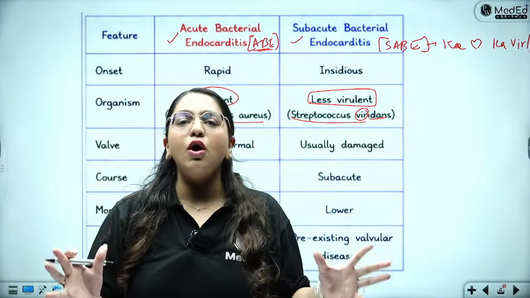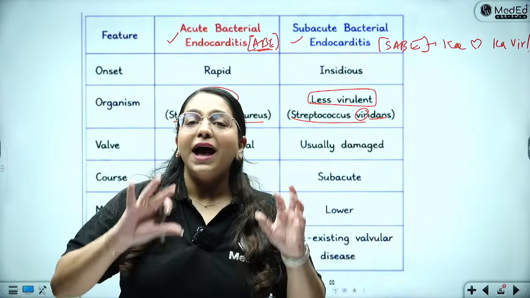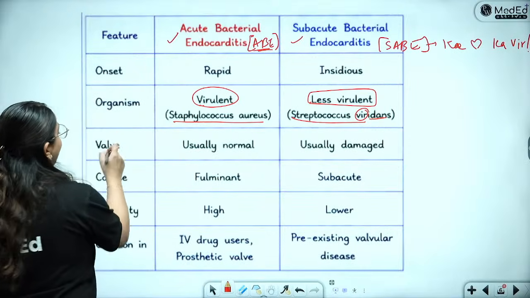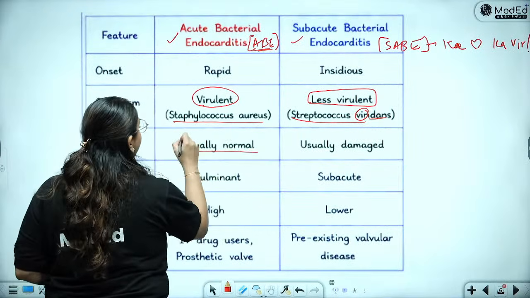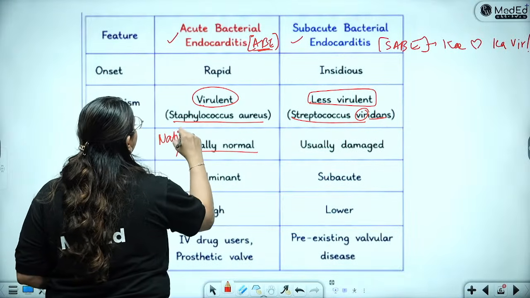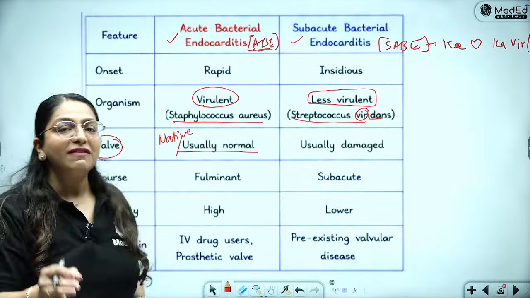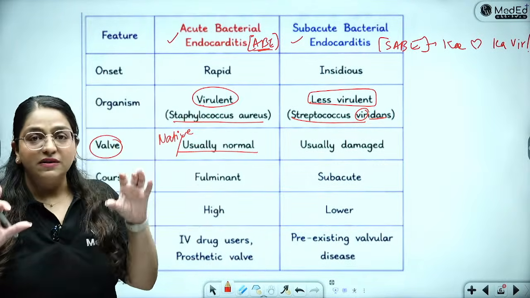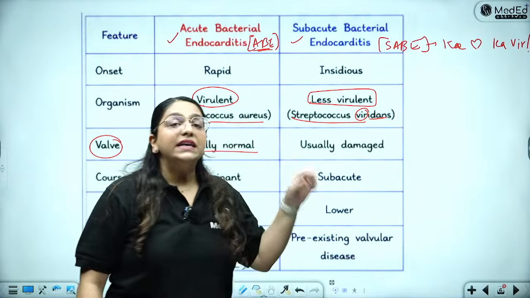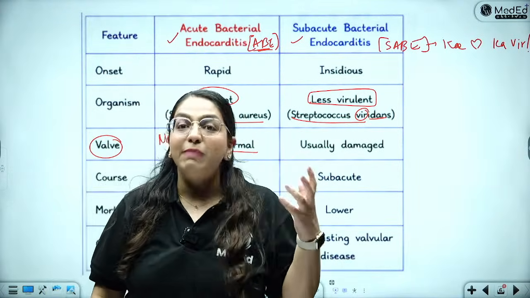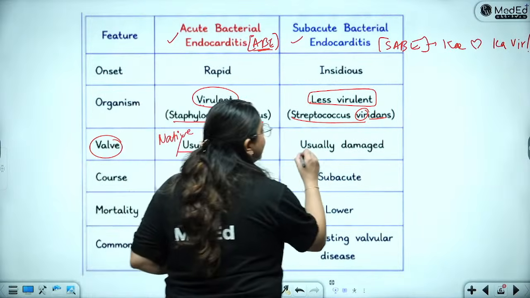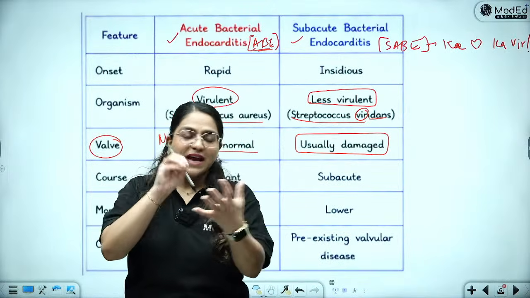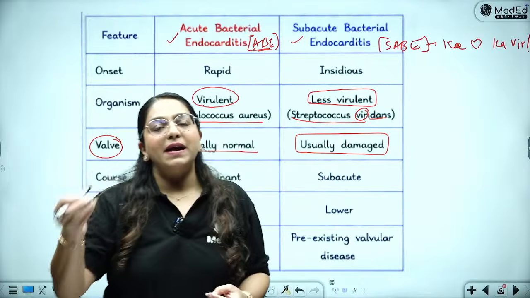So there's a perfectly normal healthy person and a perfectly normal healthy native valve which it is going to infect. So the valve is going to be normal, it is going to be native, that is, it is not even a prosthetic valve, it is a normal natural valve of a normal healthy person, and this very virulent organism when it goes there causes infection. Whereas this guy who is a good guy needs some special circumstances to turn bad. And what is that? That is a damaged valve. Whenever there is a damaged valve, there is a rough surface, this viridans is going to get stuck in that rough surface and lead to bacterial endocarditis.